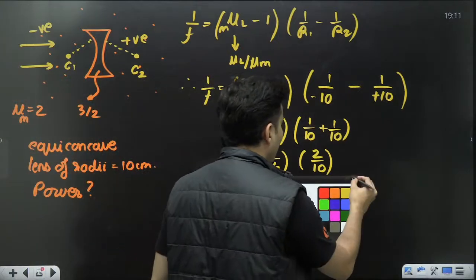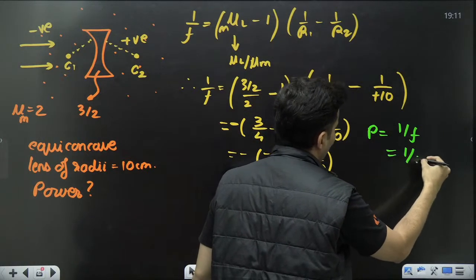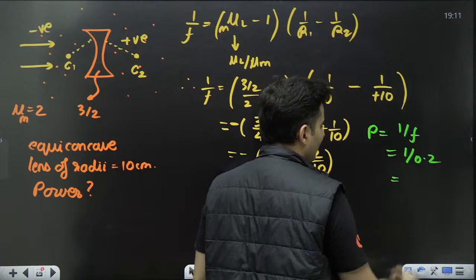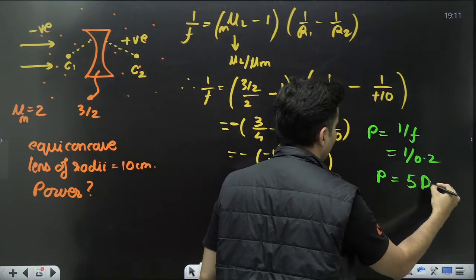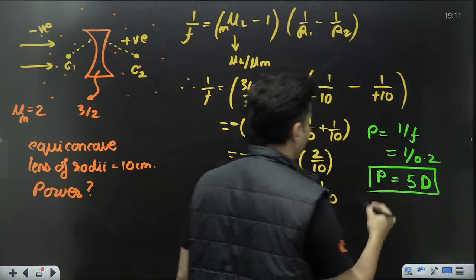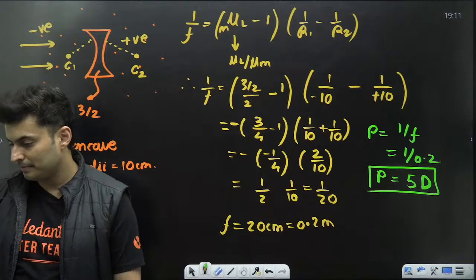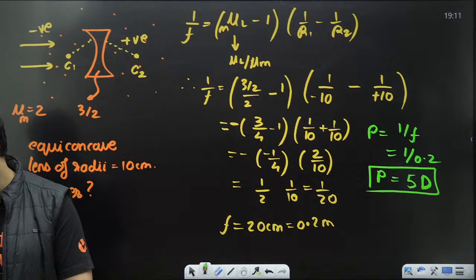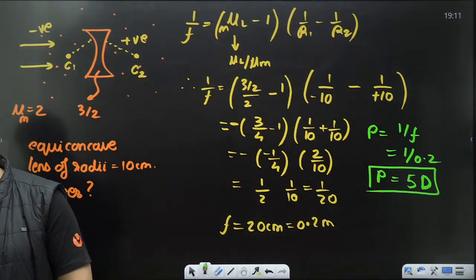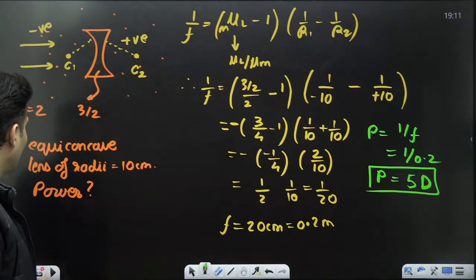So finally, what will be the power? Power is 1 by F. So it is 1 by 0.2, always in meters. So that is nothing but 5 diopters. So the power is 5 diopters. That is the final answer, because that was the question: what is the power of the lens? Is that okay? Shall we move ahead? Clear? Very good. Yes, answer is 5. Perfecto.